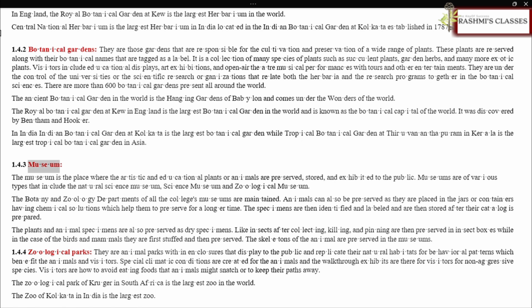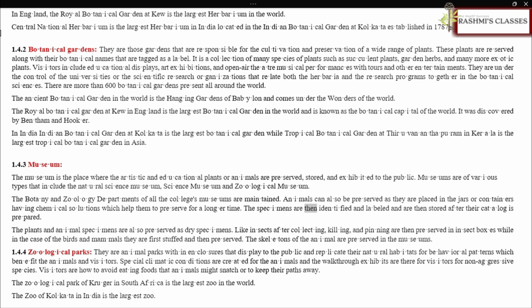1.4.3 Museum. The museum is the place where the artistic and educational plants or animals are preserved, stored, and exhibited to the public. Museums are of various types that include the Natural Science Museum, Science Museum, and Zoological Museum. The botany and zoology departments of all the colleges' museums are maintained. Animals can also be preserved as they are placed in jars or containers having chemical solutions which help them to preserve for a longer time.